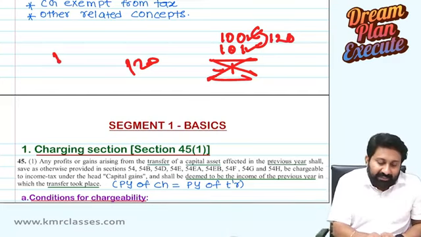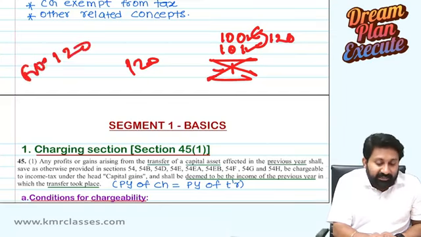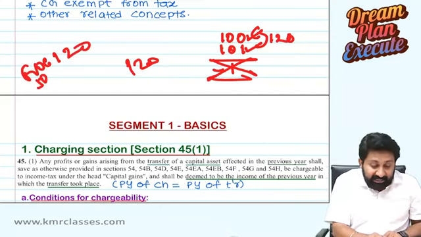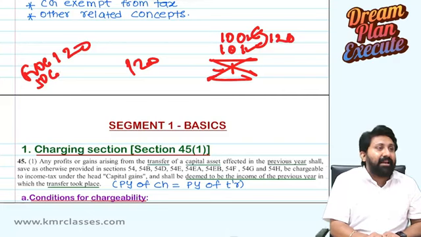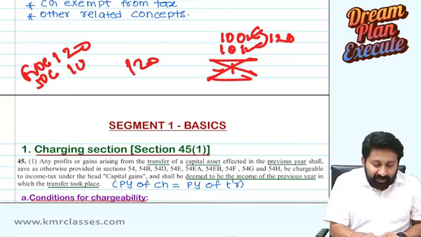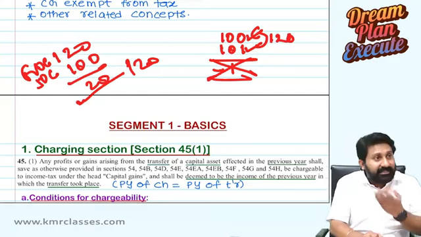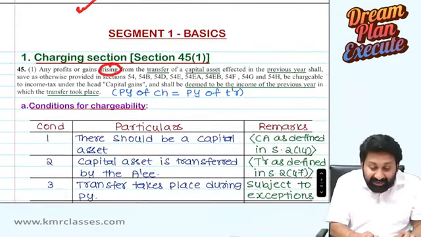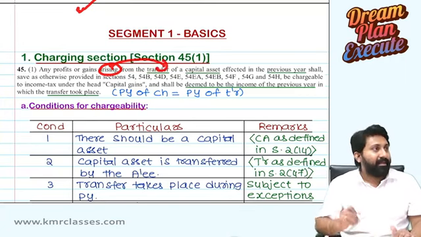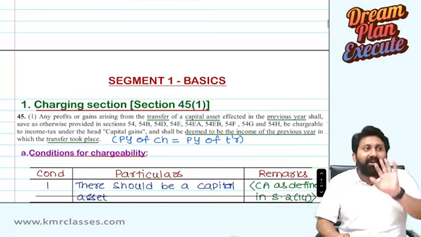But I will consider, for computation of capital gains, the full value of consideration as 120 under section 50C, such that your consideration, the deemed sale value, is 120, cost of acquisition is 100, capital gains is 20. Sir, I did not receive anything. You did not receive anything, but it is arising from the transfer. Okay, that is the amount that will arise. Whether you received it or not, I don't know.